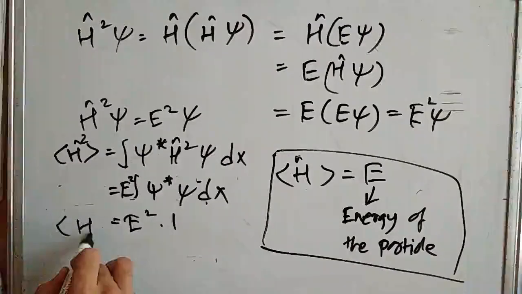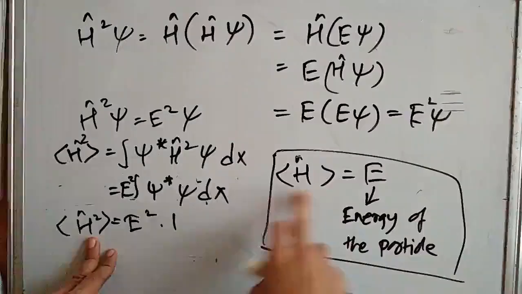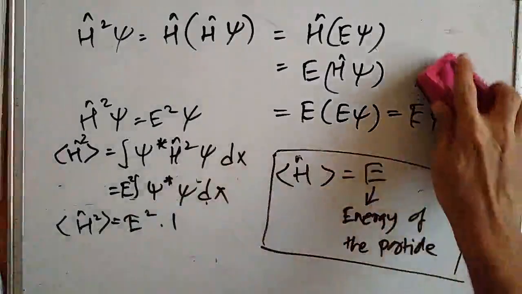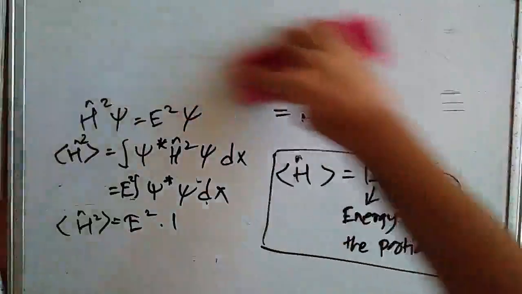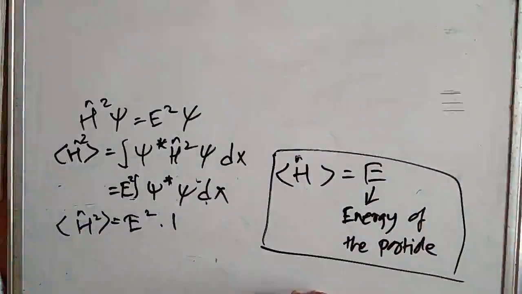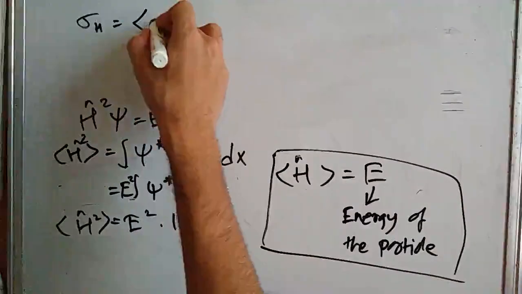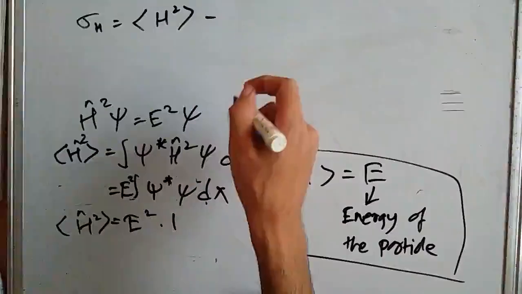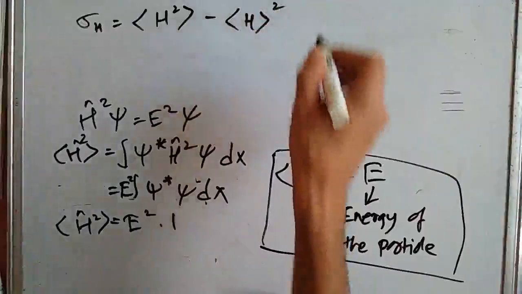So the expectation value of H squared is equal to E squared, and we can make use of these two expectation values to calculate the variance of the Hamiltonian. The variance of a Hamiltonian is equal to the expectation value of Hamiltonian squared minus the expectation value of Hamiltonian the whole squared.